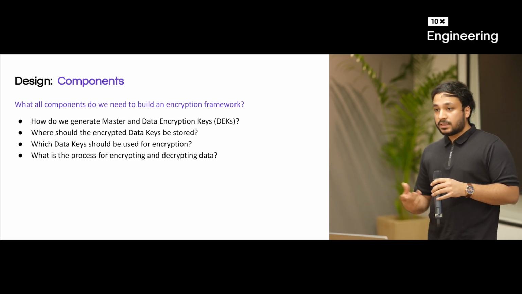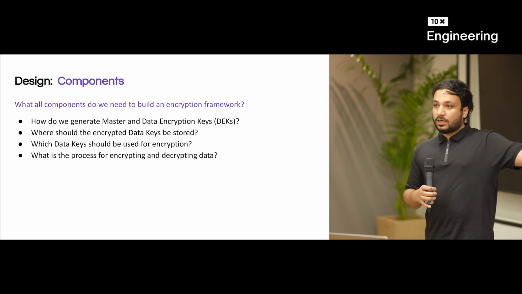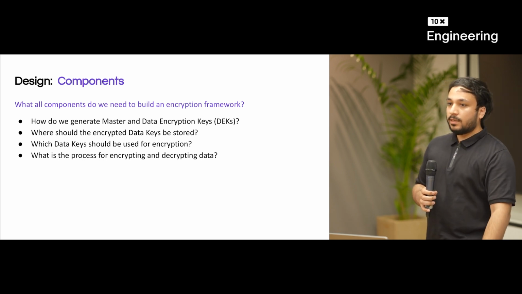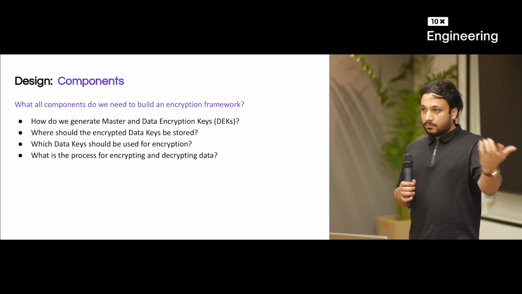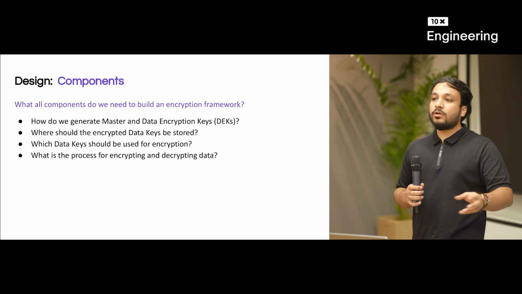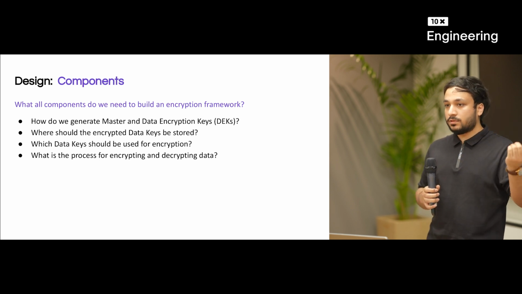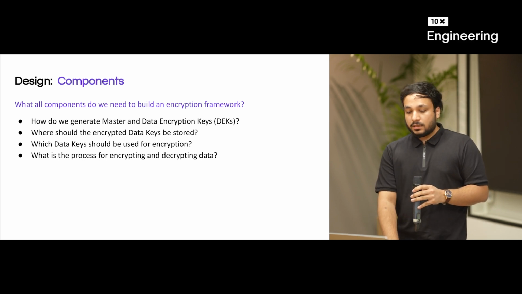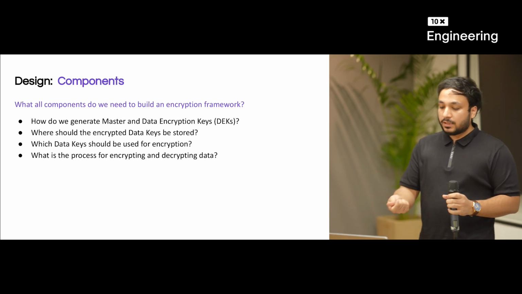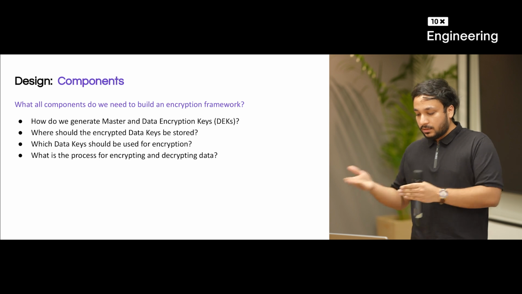Then we should know which data key should be used for encrypting what type of data, because you may have multiple options. You can create a single data key and encrypt all of the data with it, or you may create multiple data keys for a particular set of data, or you may create a single key for each user. So that depends on what your use case is. And then lastly, actually encrypting that data. Now you have the key, you have the plain text data encrypted, right?